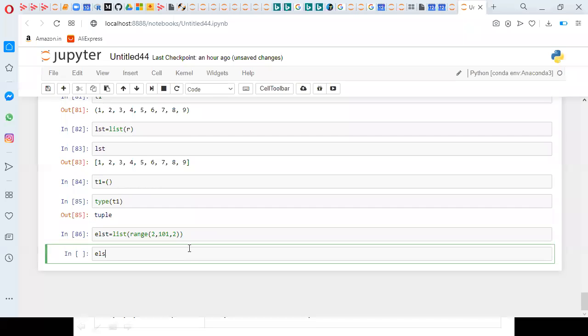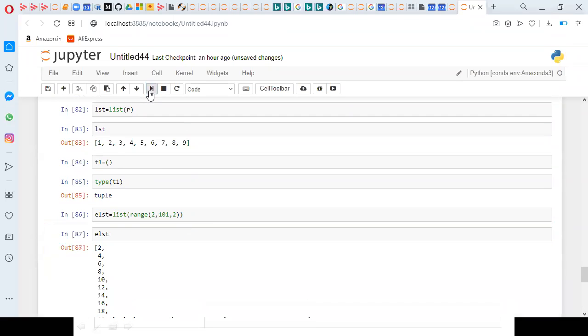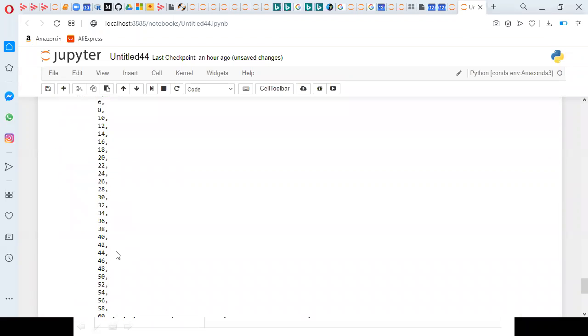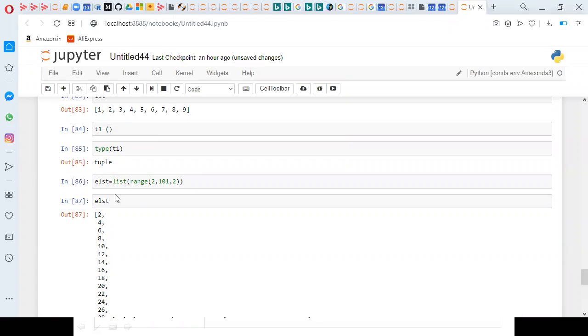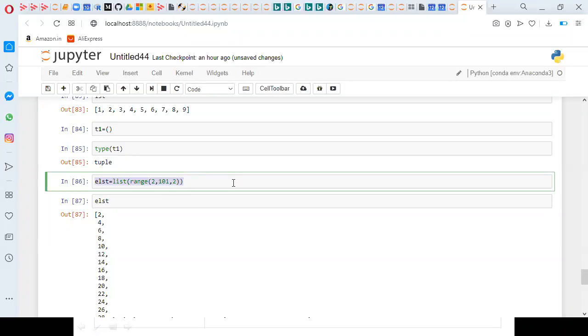So when I type LST, I will get even numbers 2, 4, 6, 8, 10, 12, like that up to 100. If I say list of range of 2, 100, then 100 is not included. It will take up to 98 only. So that's why I mentioned here range of 2, 101, 2.